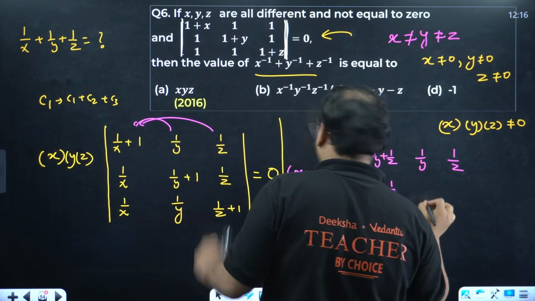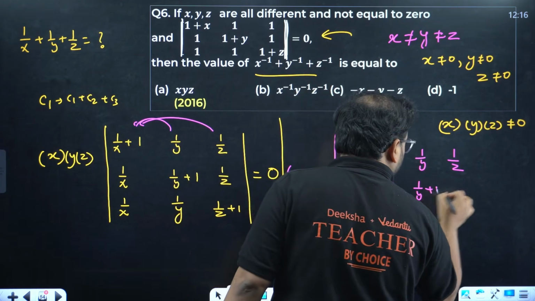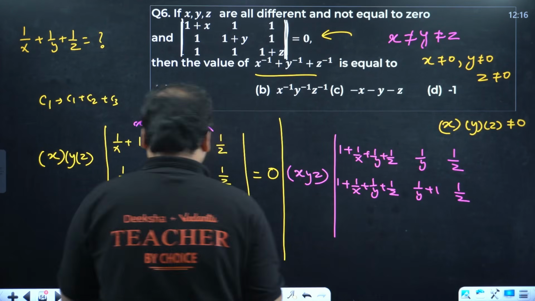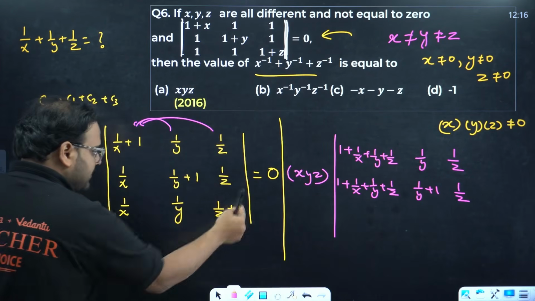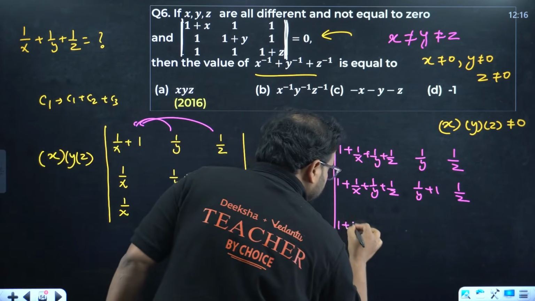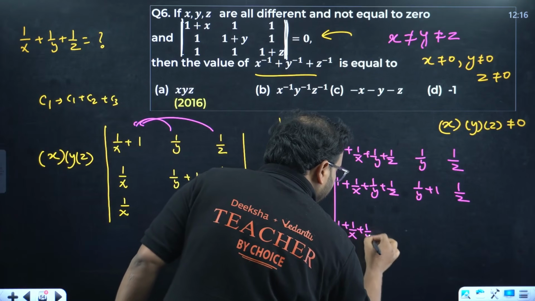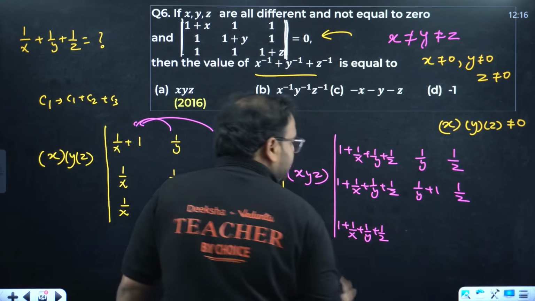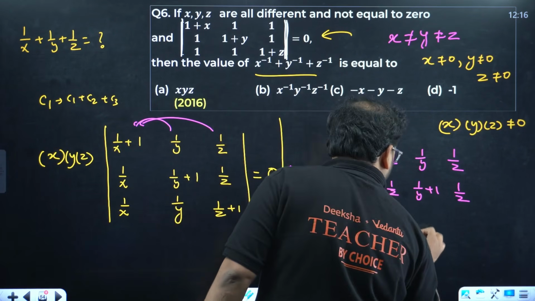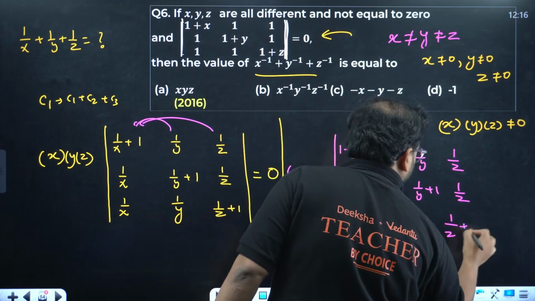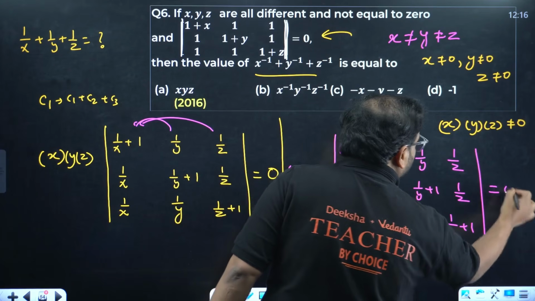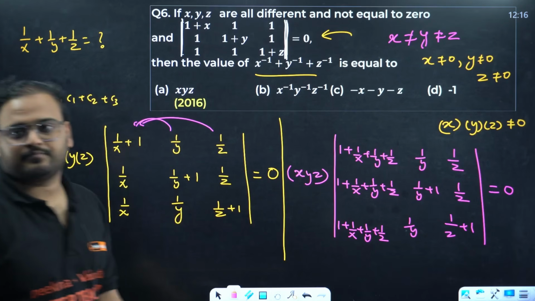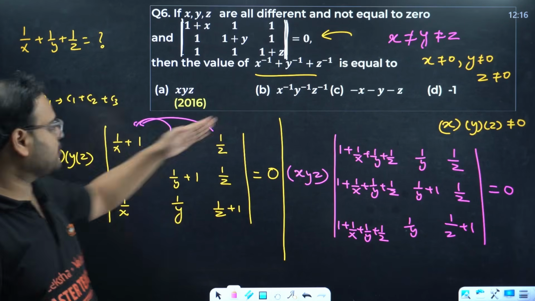This will be 1 by y plus 1 and 1 by z. This also will be the same. 1 by x, 1 by y, 1 by z plus 1. I have not touched column 2 and column 3. I have written just column 1 as column 1 plus column 2 plus column 3.